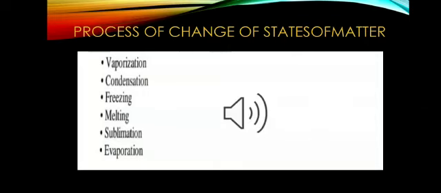As I already discussed with you in school, our matter can change its state either by applying pressure or giving temperature. Here we have the processes of change of states of matter: vaporization, condensation, freezing, melting, sublimation, and evaporation. We will discuss the processes one by one.